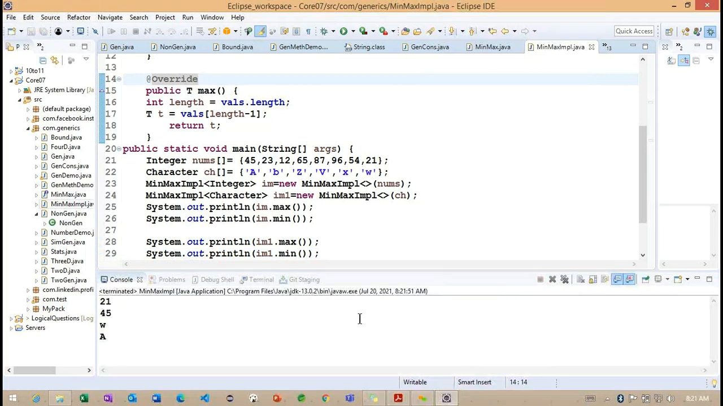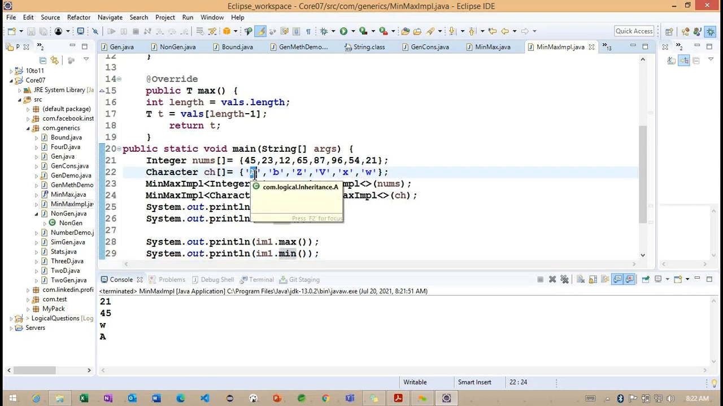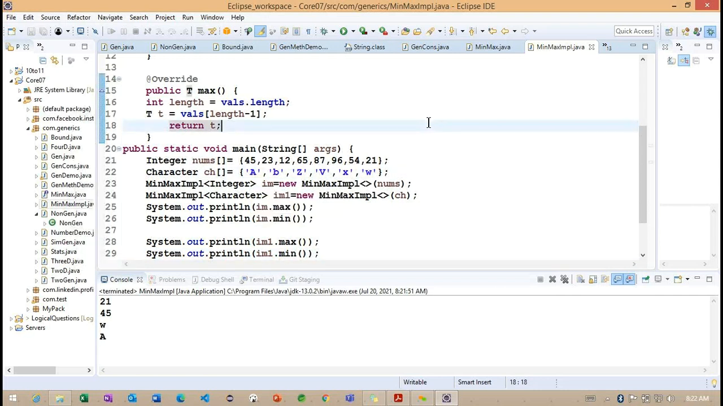So 21, 45, W, A. So 21 is the max, 45 is the min. Getting the point? And for the max here we have W, for the min we have A. So this is the way we can go for generic interfaces here. We'll create a generic interface like this and work on implementation examples like this. These are the basic examples, so try to practice more on the generic concepts here.